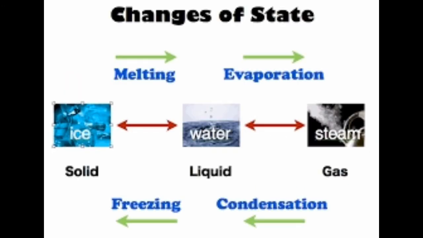So by changing the temperature, we can change the states of matter. See, in this picture, first of all, the solid form, that is ice, melts to form water, and again the water evaporates to form gas. So it changes its state. But again the gas, by the process of condensation, forms liquid, and liquid by freezing again gets back to its normal form, that is solid. So the three states of matter are changeable.